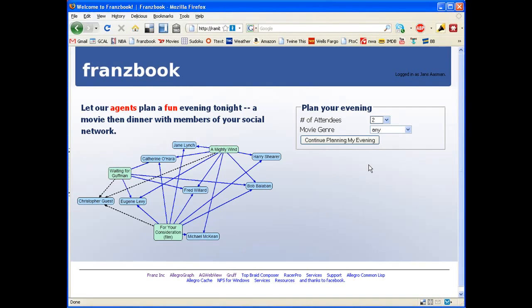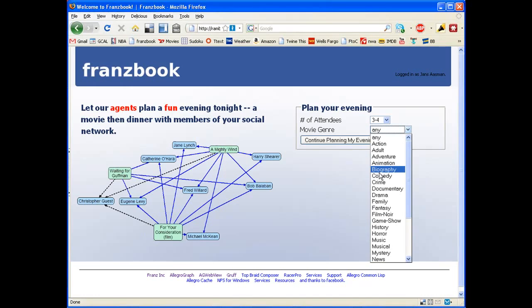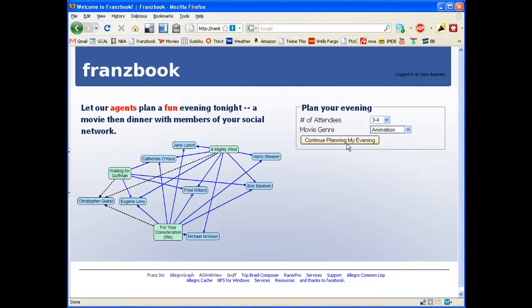So we start with that we need, of course, to find some people that will go out with us. And given that you are the person that's organizing this, you start out by thinking about, okay, will this be a romantic evening for only 2 people, or will this be a somewhat larger group? So say we choose 3 to 4 people, and then given that you plan the evening, you get to choose your type of movie. So, well, we have a whole bunch of types here. You could do horror, or, well, I like animation. And so I've got that, and then I will try to find some people that could go with me.